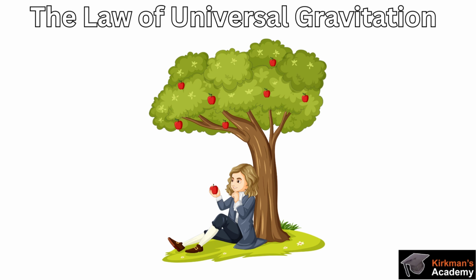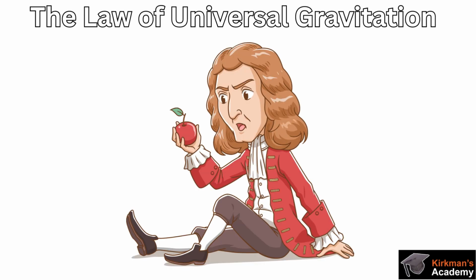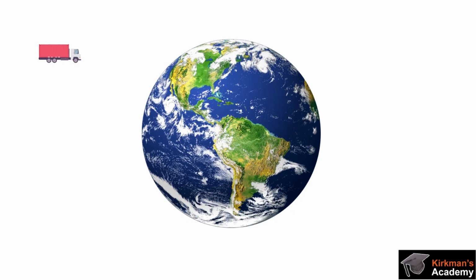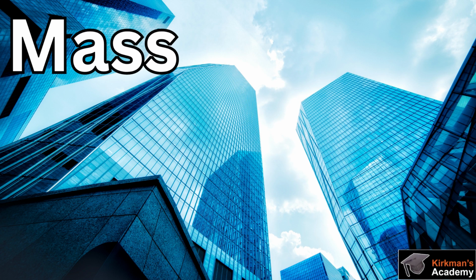The law of universal gravitation is a fundamental concept in physics, formulated by Sir Isaac Newton in the 17th century. It describes how objects with mass are attracted to each other due to gravity. Here's a simple explanation.